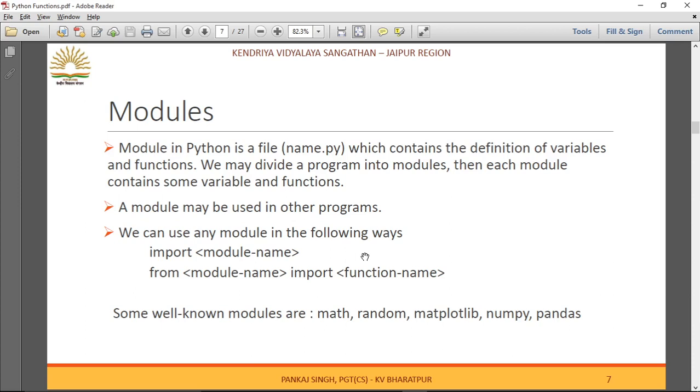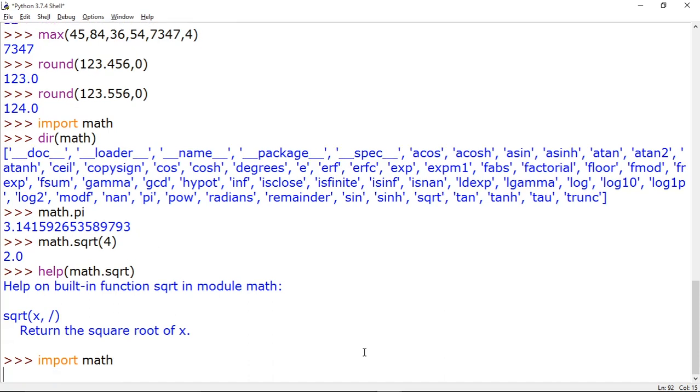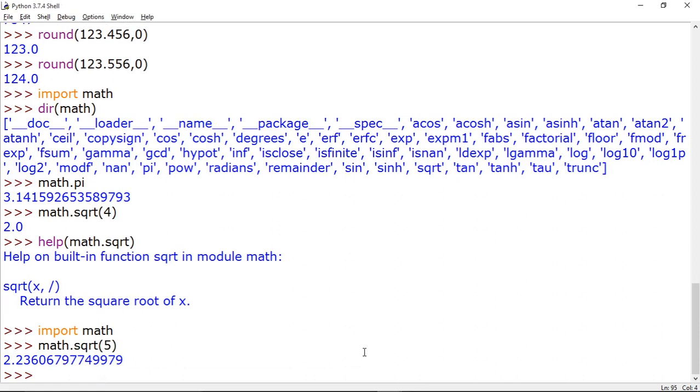You must have seen some modules in class 11, or will be seeing some modules in class 12. So I will explain one or two here. As I told you, a module can be imported in two ways. I am writing import math, so you can see all the functionality of math will be included in your program. Now suppose we want to use the sqrt function, so I will write math dot sqrt. I have given 5, so the square root of 5 is displayed on the screen.